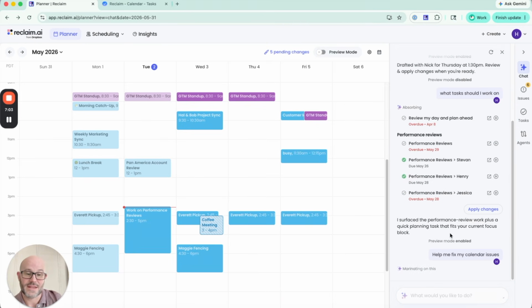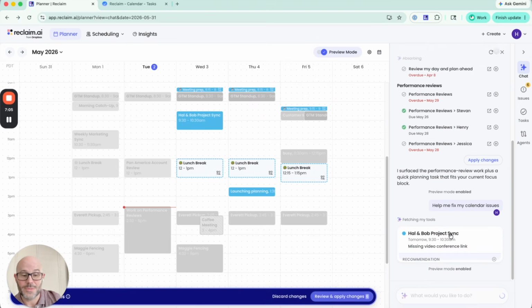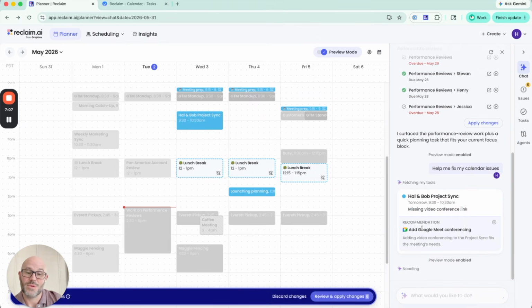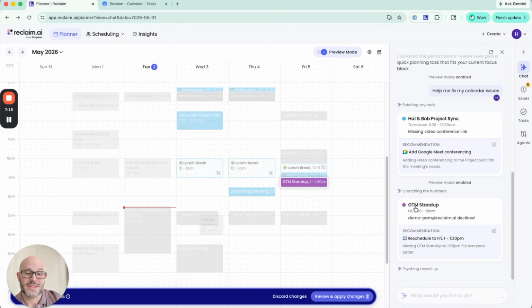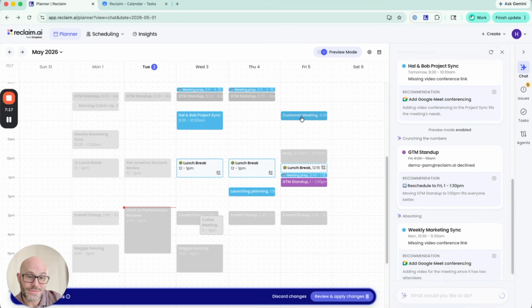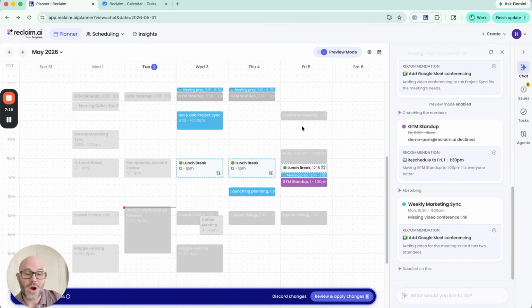And so in this case, I click that button, and in a few moments, you'll start to see that we are recognizing, for example, that Hal and Bob Project Sync was missing a video conference, which could have created some awkward moments, that the go-to-market meeting was in conflict with my customer meeting, and we automatically moved it as a suggested change.